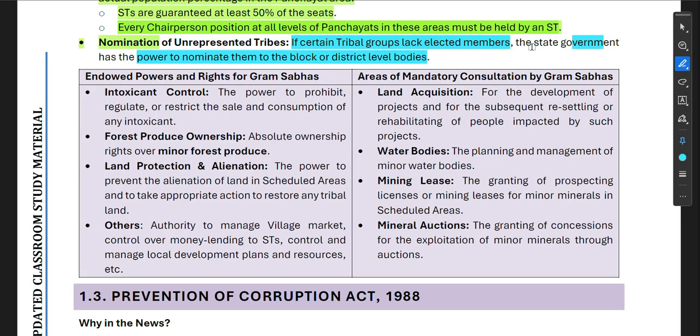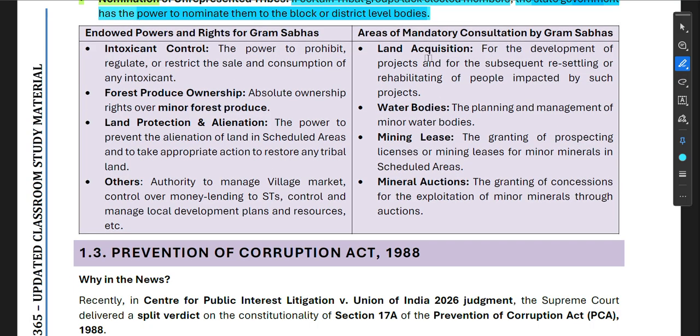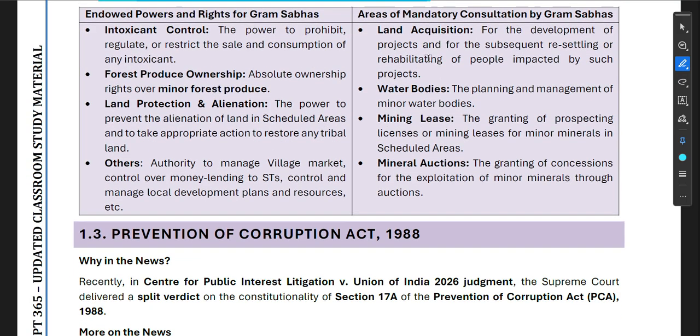So, who has the power? The state government. Okay, so remember this. These two things are extremely important: every chairperson position at all levels of panchayats in these areas must be held by an ST. And nomination of unrepresented tribes. If certain tribal groups lack elected members, then the state government has the power to nominate them to the block or district level bodies.